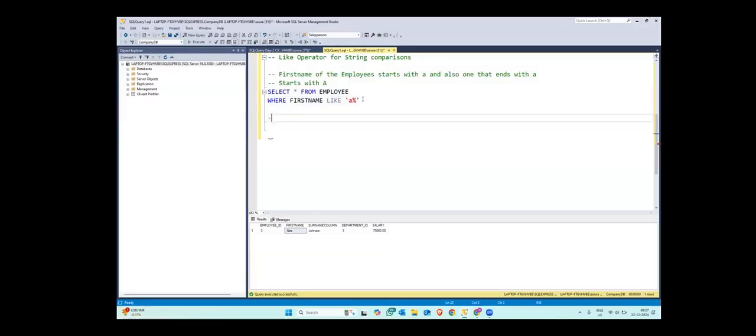Similarly, for ends with A, I will write the same query, but I will just replace this percentage and it will end with A instead of starting with A, right? So you can see Emma, Sophia, Olivia, the last letter is A. The length of the character could be anything, because Emma is 4 characters long and Sophia is 1, 2, 3, 4, 5, 6 characters long, right? So let us say if I were to get